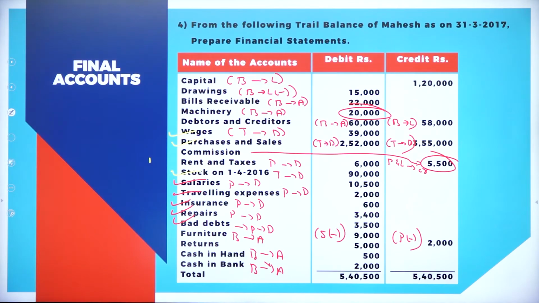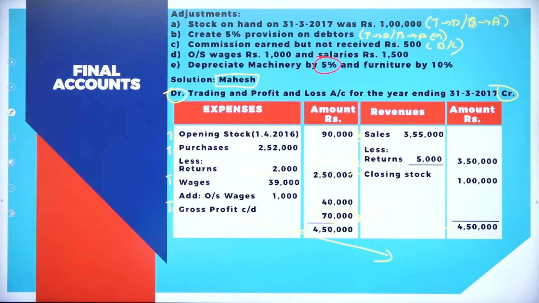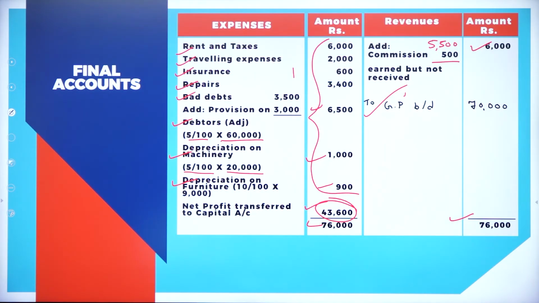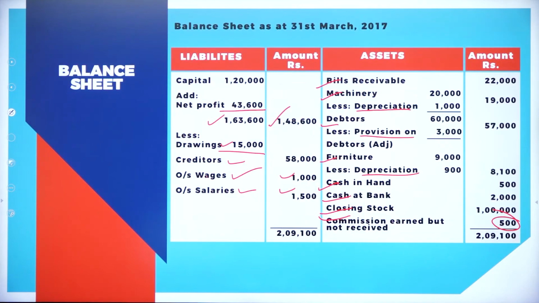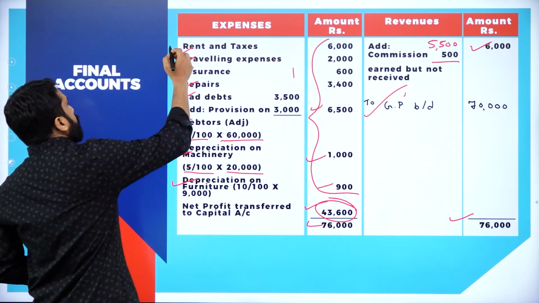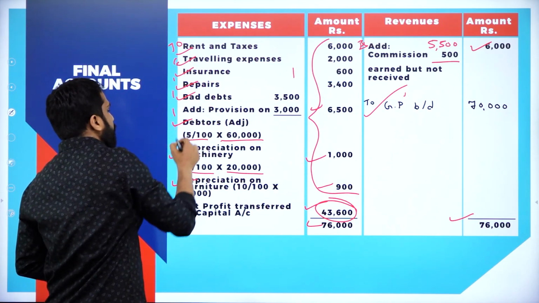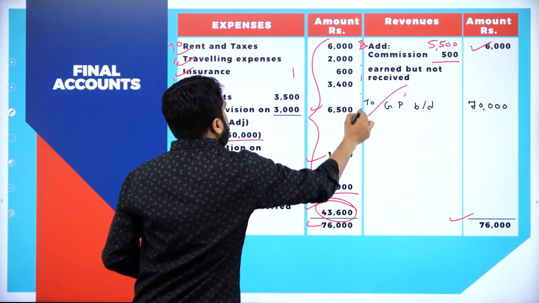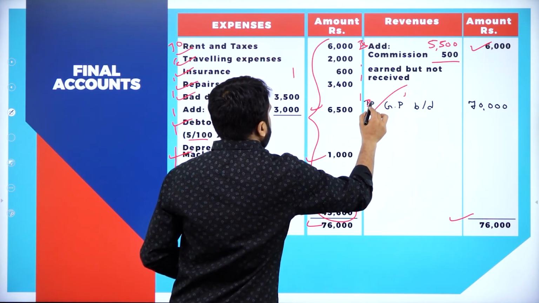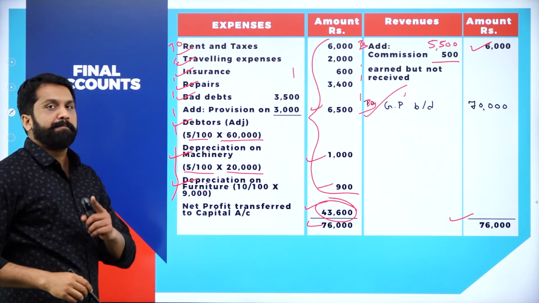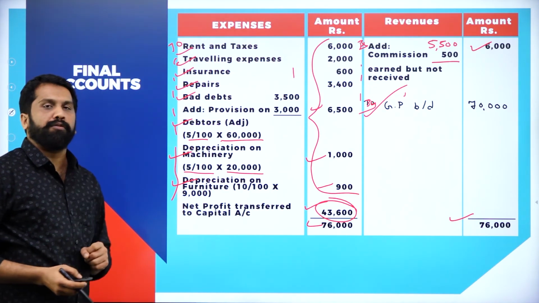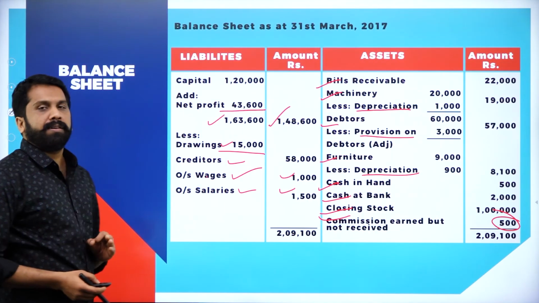This is your question, your adjustment with trading account. This is your P&L account. Remember, you have to mention to and by. This is your balance sheet. I have not mentioned it here, but remember, this side is to, this side is by. For everything, you have to write to. For everything, you have to write by. This must be by, not to. That must be by. Clear? Yes, this is your profit and loss account. Then this will be your balance sheet.